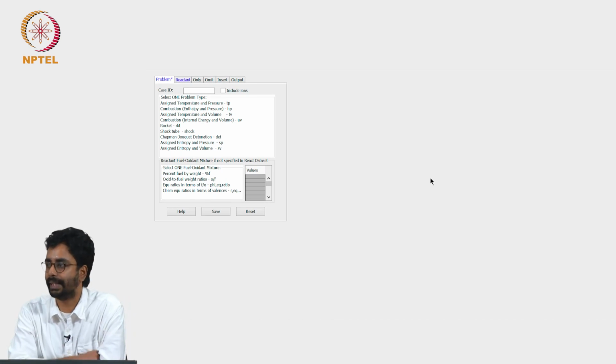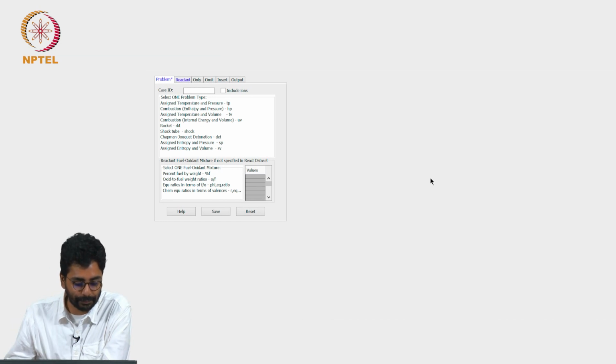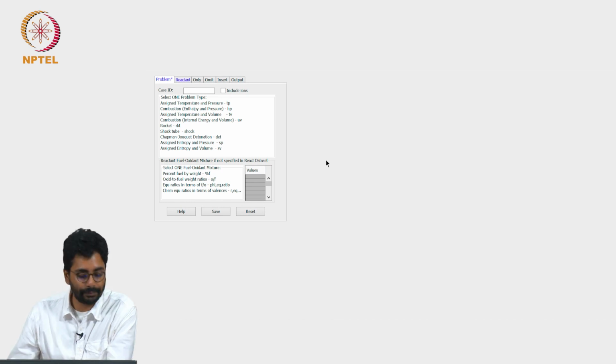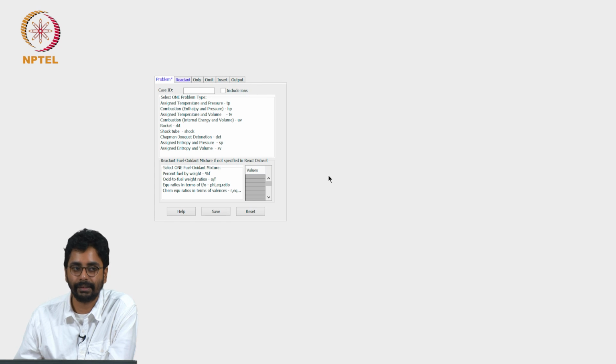a demonstration of NASA CEA. CEA stands for Chemical Equilibrium and Applications. I am sure participants from ISRO and DRDO are quite familiar with this tool and they must be using it on a daily basis. But for the benefit of the others, I thought we will look at a few example cases. Okay.